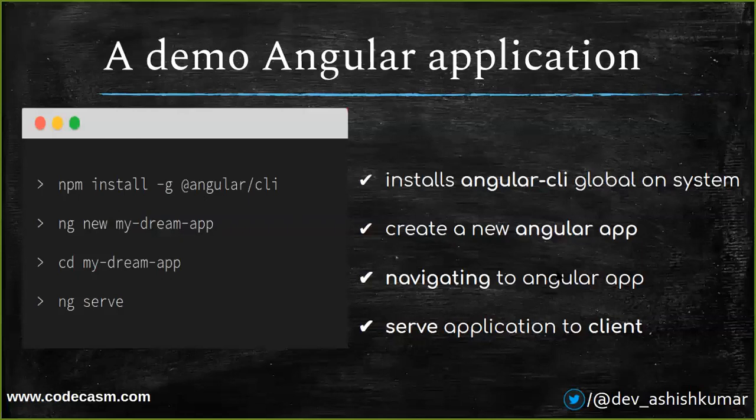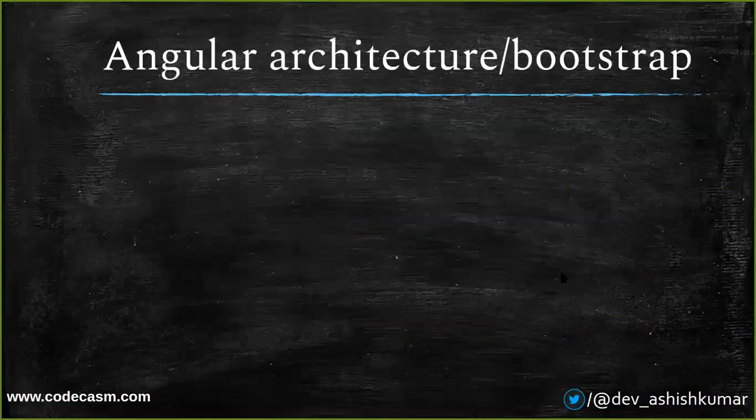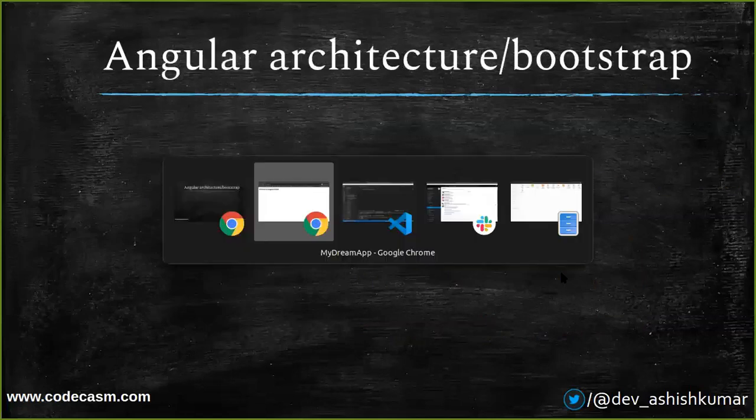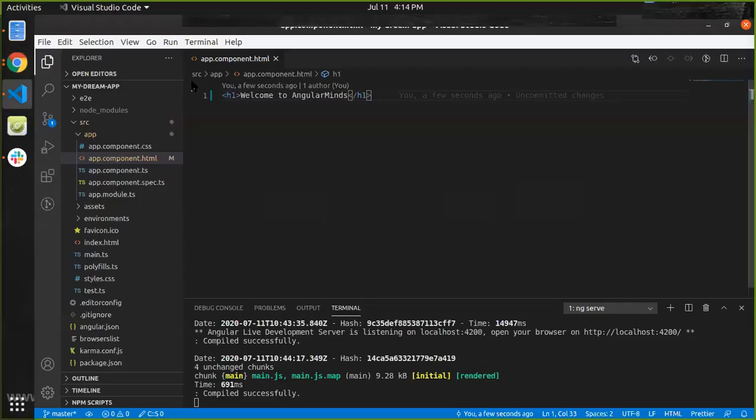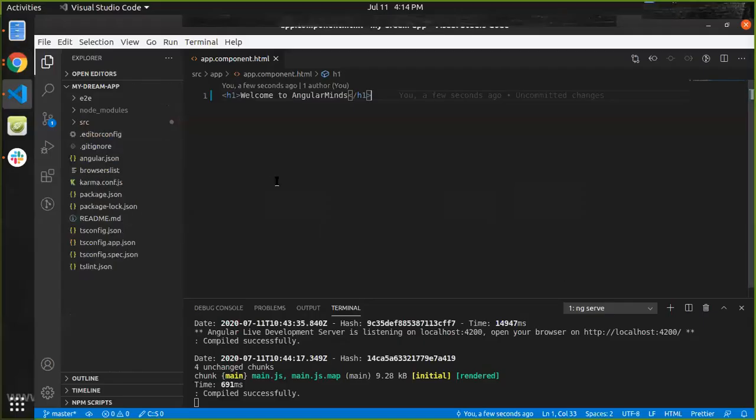In this way, we have created our application in Angular. Moving to the next slide, Angular architecture. Here, how did we get all these files? Angular CLI helped us to get all these configuration files done. Just think about it. If you had to create all these files manually, I think it would be a great pain for us.